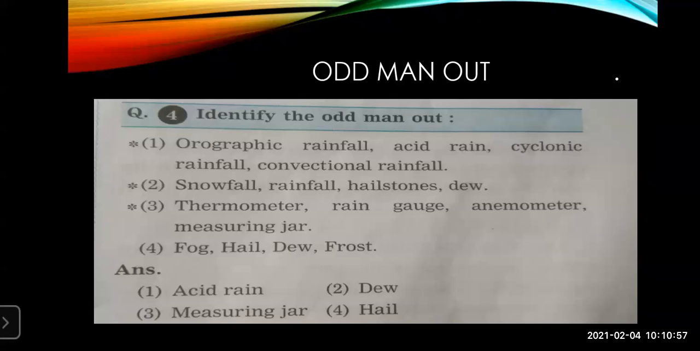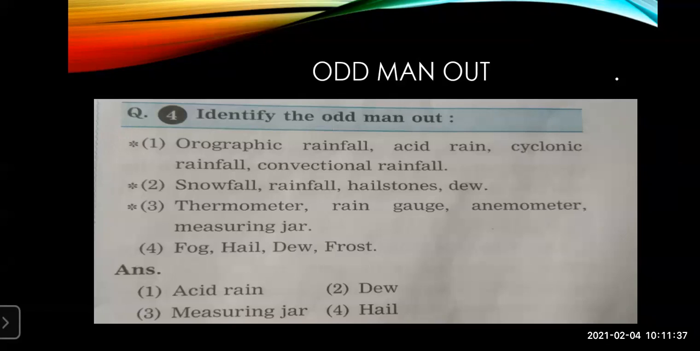Then next, what is there? Thermometer is there. Okay. Rain gauge is there. Thermometer, you know for what the thermometer is used. Thermometer is used for studying the body temperature. Then rain gauge. Rain gauge also you must have seen, it is there in your lesson precipitation. Rain gauge is used for measuring the amount of rainfall. Then anemometer. Anemometer means what? It is used to measure the wind speed and direction. And the measuring jar is also used to measure whatever thing is collected.